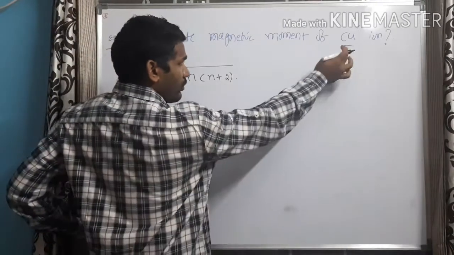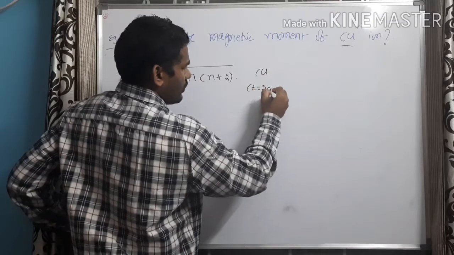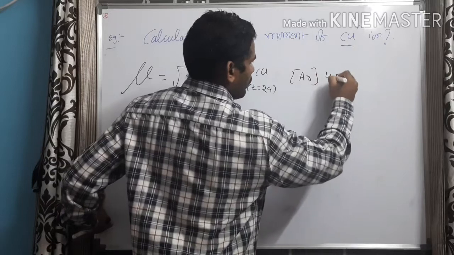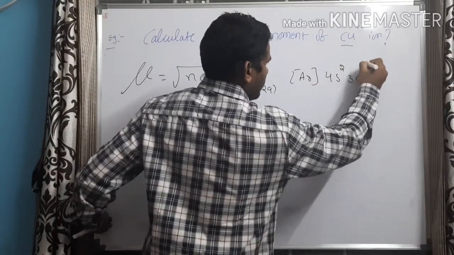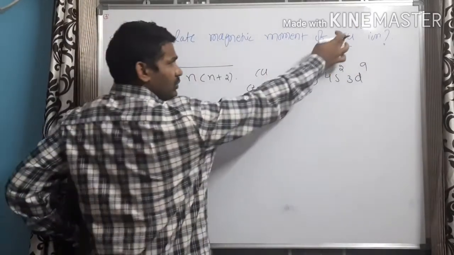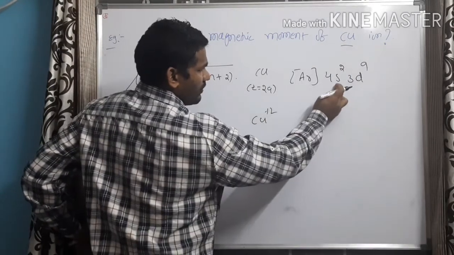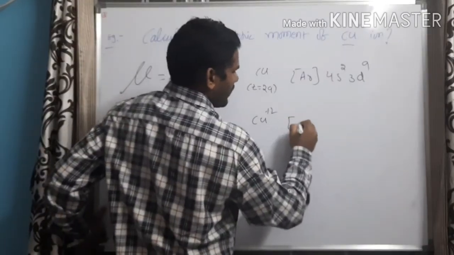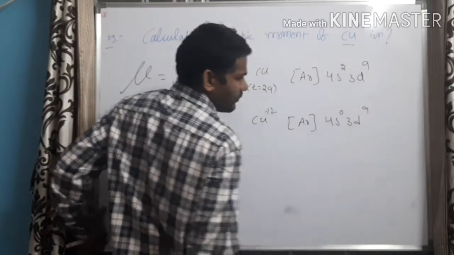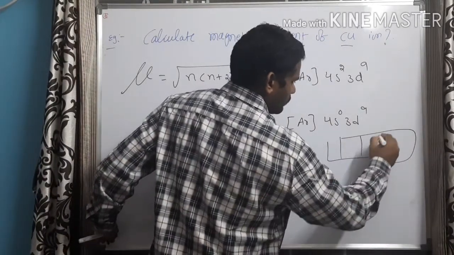To know the number of unpaired electrons, let us take the element copper. Copper atomic number is 29. We can write the electronic configuration as argon 4s2 3d9. Here the problem is given as Cu+2 ion. So Cu+2 ion means the 2 electrons from 4s will be lost. So we write argon 4s0 3d9. If you write the orbital diagram, there are 5 orbitals.